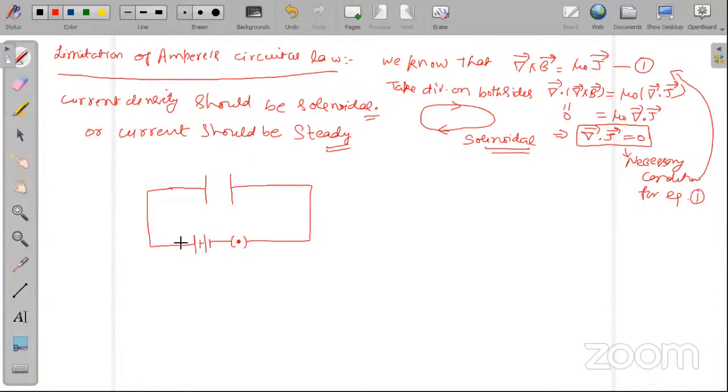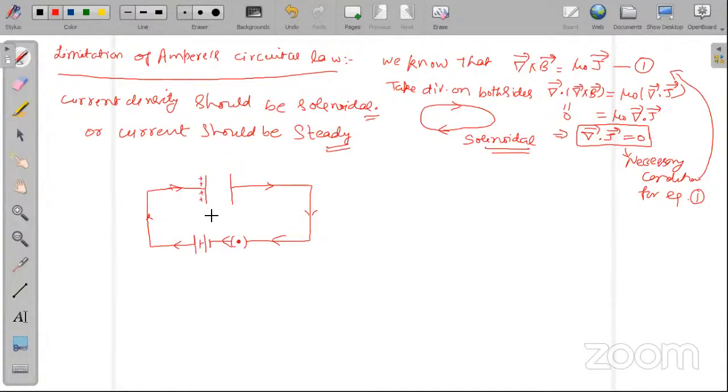For some time, the current will flow in this direction. Because the battery conserves charge, the current will flow from the wire, but no charge can flow between the plates of the capacitor. We all know that. Therefore, charge will start accumulating here.